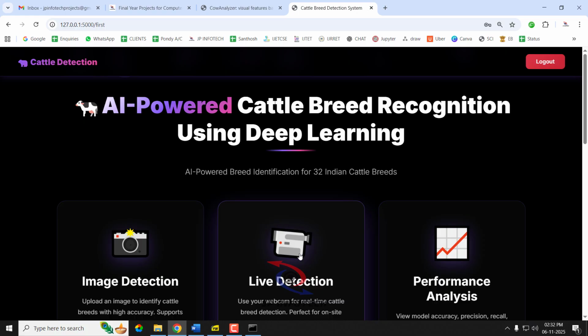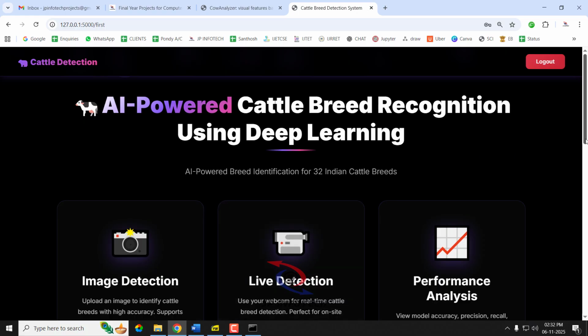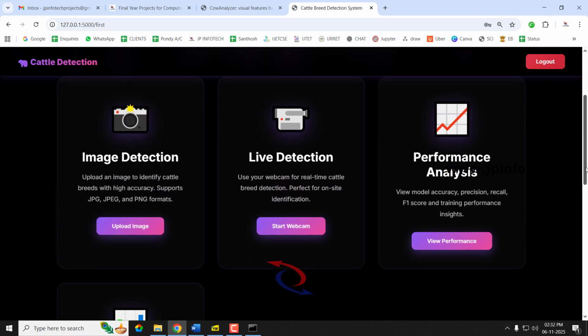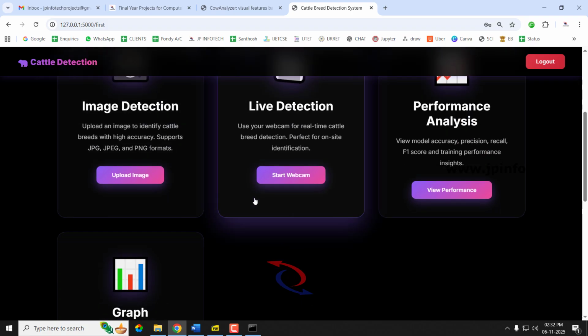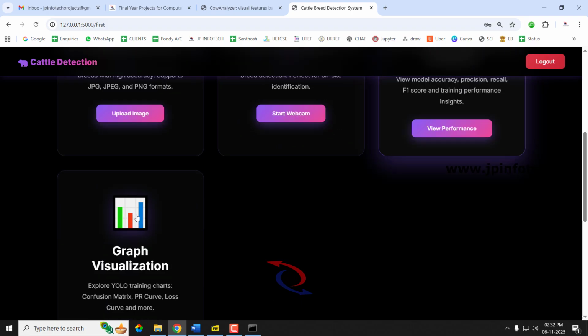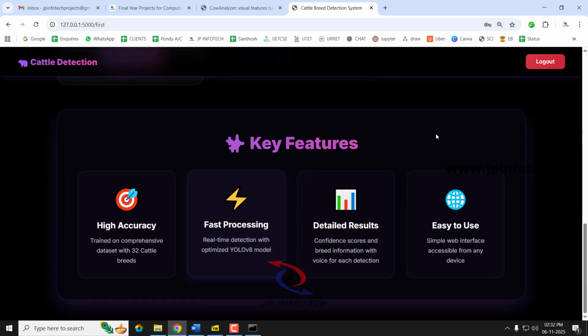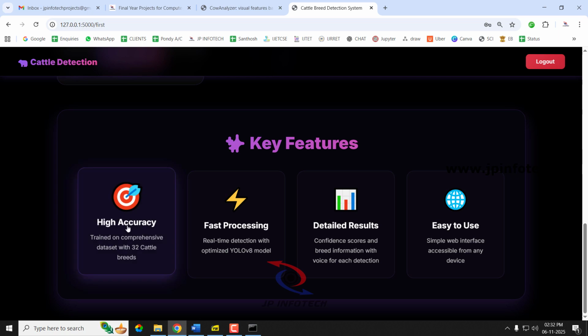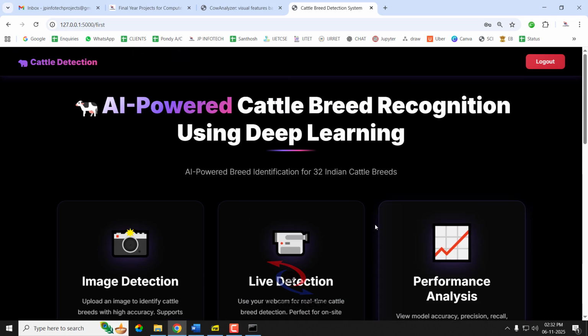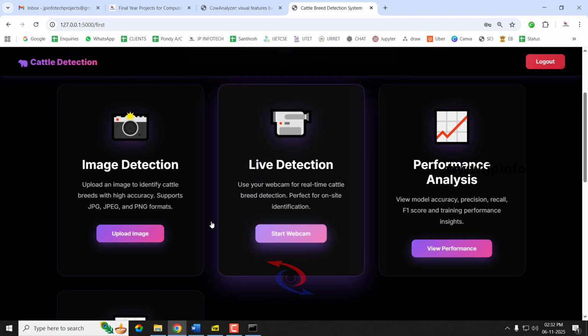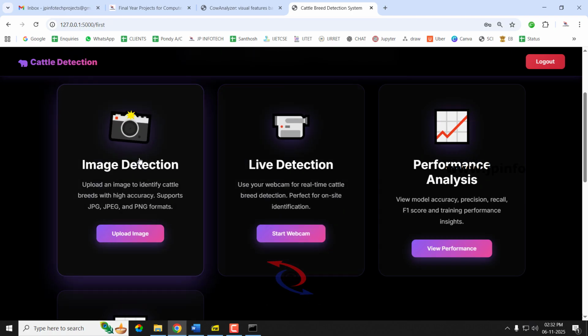So now it will be navigated to the prediction page where you can select the mode, whether you want image detection or live detection options, and also we have the performance analysis and graph visualization part, and it shows the static key features of high accuracy, fast processing, detailed result, easy to use kinds of things. Let us see all these things one by one. First let us go to the image detection part. So just select this upload image.